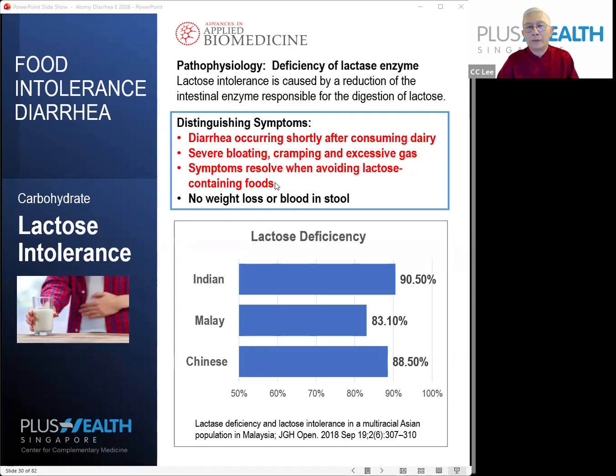One of the very significant signs is that diarrhea occurs shortly after consuming the dairy product. Now, remember, these symptoms do not coincide with loss of blood in the stool. If you have this, it's a totally different issue.